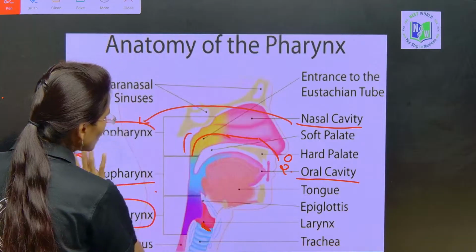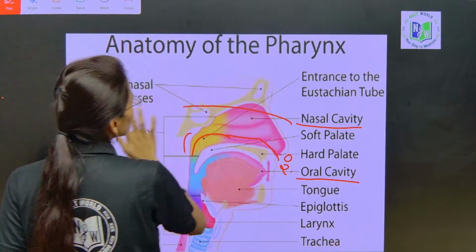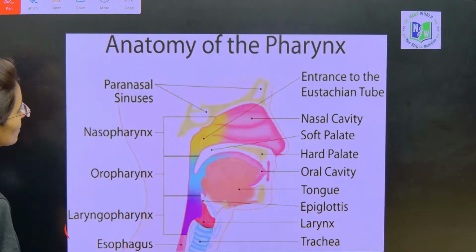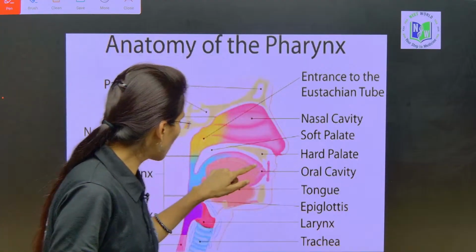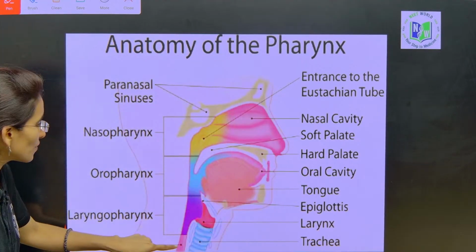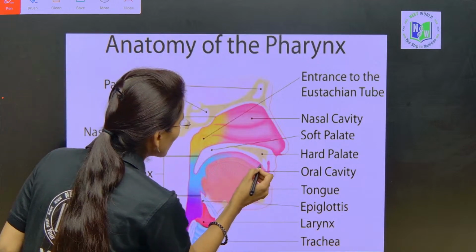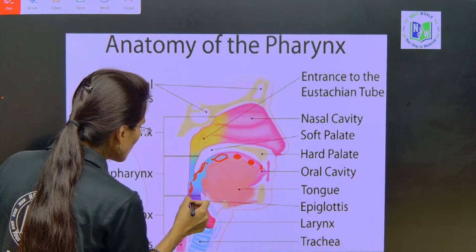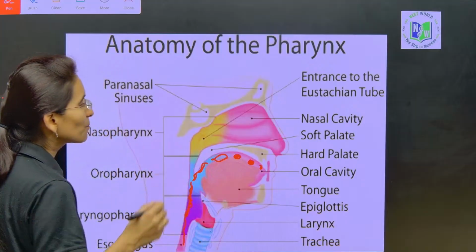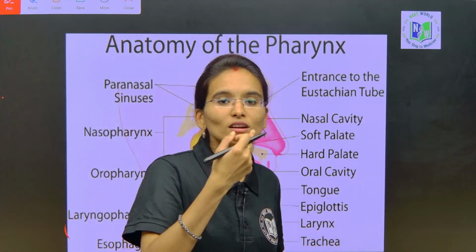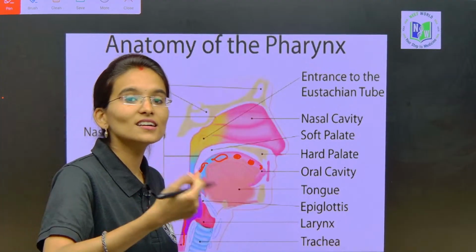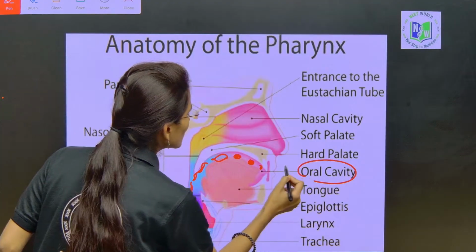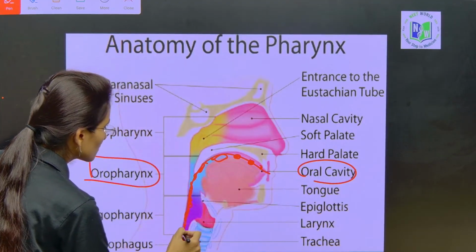Now have a look at this particular slide. The pharynx is the common passage for food and air. Now see here, can you see the esophagus? Here the red color I am drawing is the food. The food we eat from the oral cavity enters into the pharynx. Which pharynx? The oropharynx. So from the oral cavity the food enters into the oropharynx.